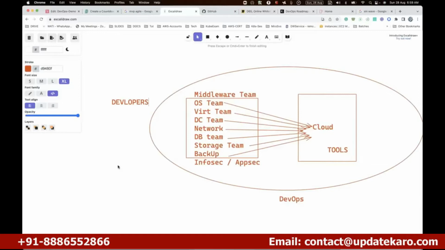If you're a developer and you're enthusiastic, you can come. Or there are certain people who come as developers and say that I want to learn DevOps, I want to know the full cycle of a product and things like that. I want to know the things just for knowing also.